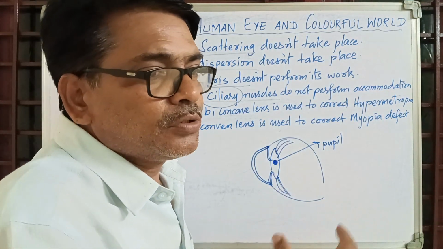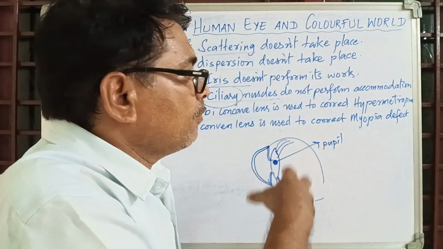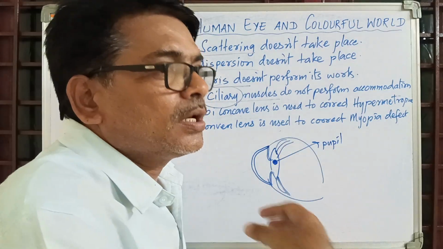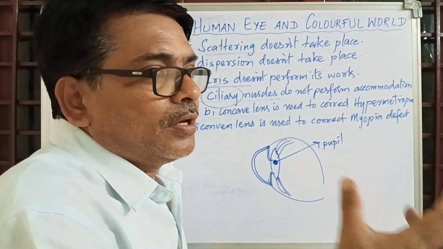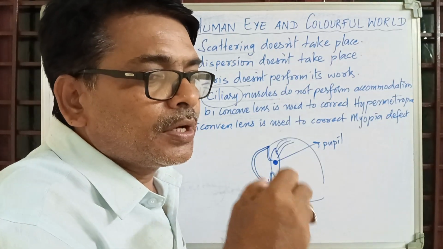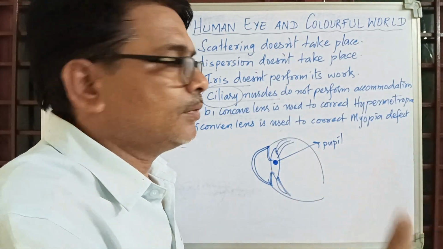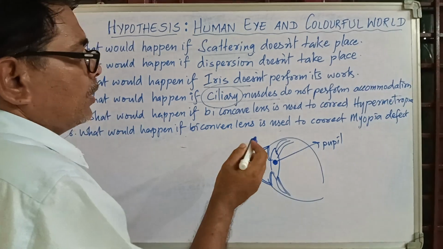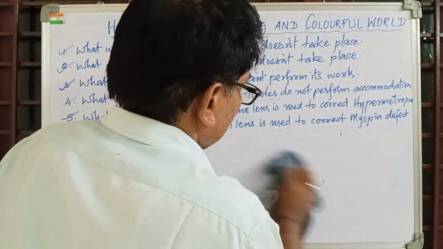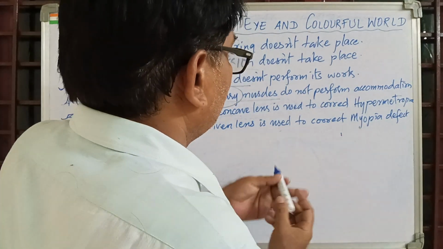If ciliary muscles do not perform the work, then what happens? You may not be able to see far objects and near objects clearly. The reason is that accommodation is not taking place. What do you mean by accommodation? Adjustment of the focal length. Coming to the very important question: what would happen if a biconcave lens is given to hypermetropia?